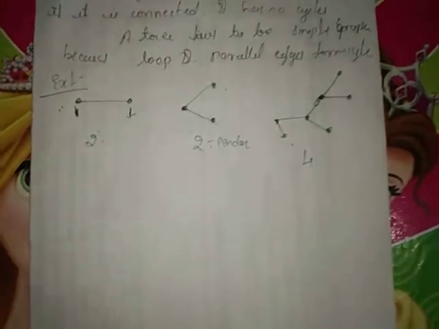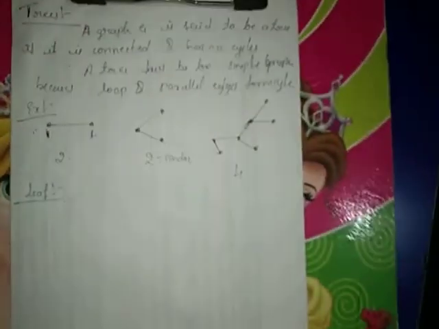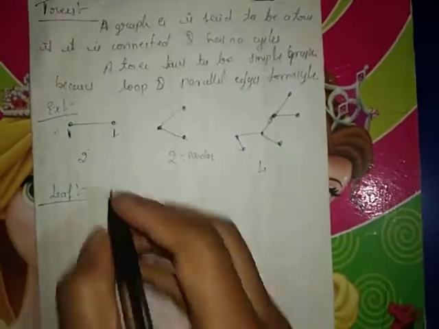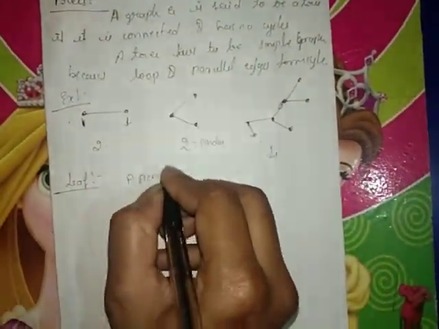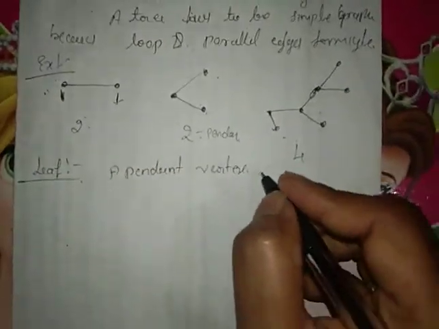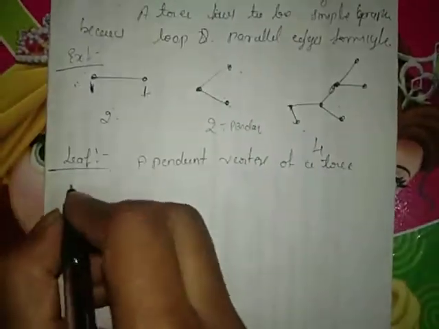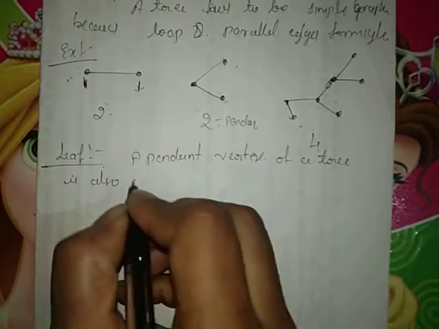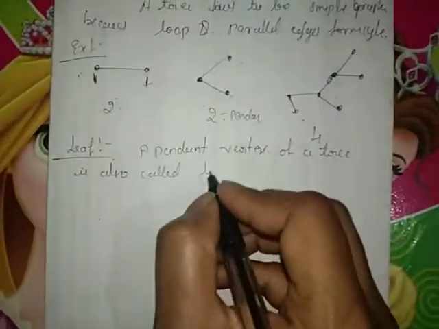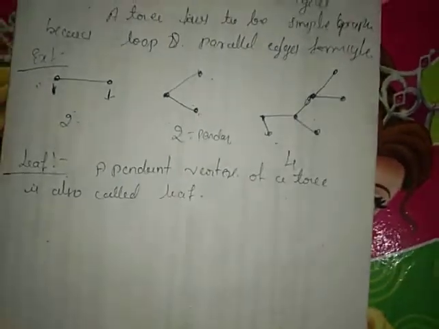Next is the leaf. What is a leaf? A pendant vertex of a tree is also called a leaf.